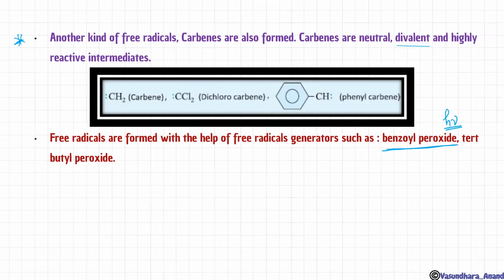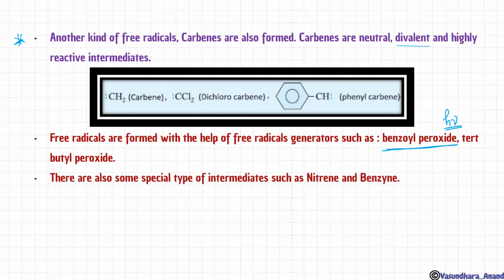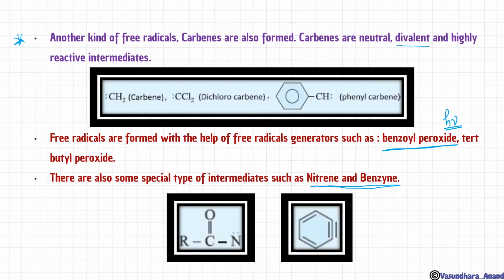So this is hν, sunlight we can say, or benzoyl peroxide, tertiary butyl peroxide, even hydrogen peroxide also. There are some special types of intermediates such as nitrene and benzyne also, that again we will not do. We are not going to do it here. It is extra. So we can see that this one is benzyne, the structure when benzene is having a triple bond. Yes, so this is called benzyne, and this one is nitrene.